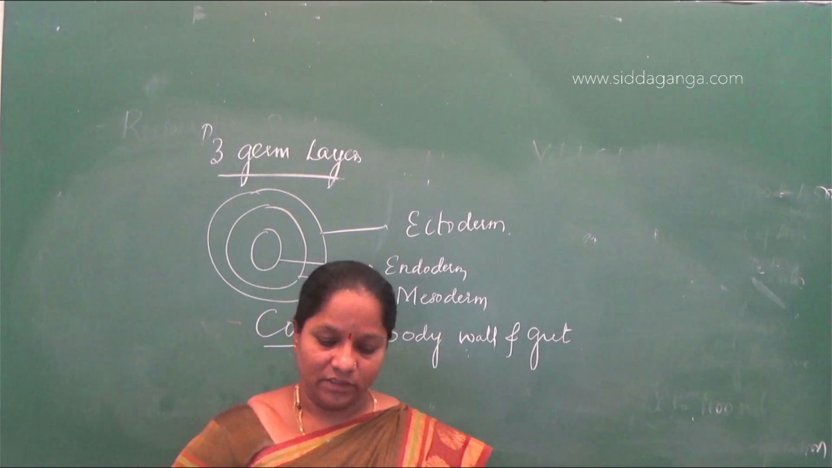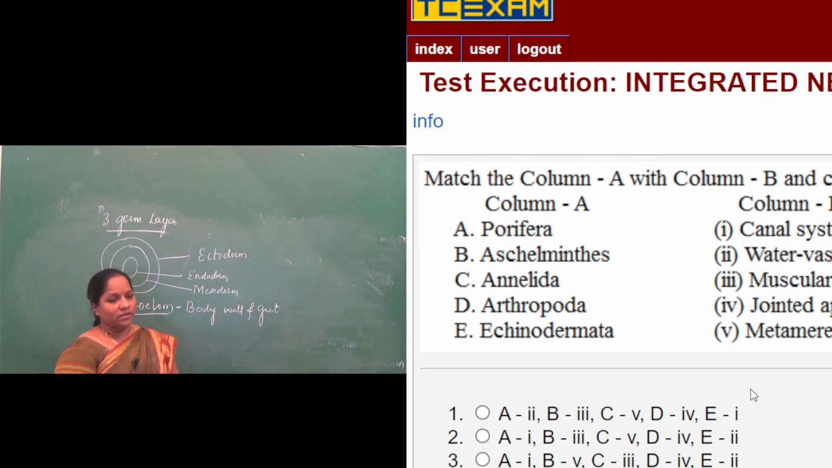Next one. There is a match the following given here. Match column A with column B. The first column A has Porifera, B is Aschelminthes, C is Annelida, D is Arthropoda, E is Echinodermata. So see column B. When we read the unique characteristics of Porifera, we know that it is the best example for canal system. Water enters the body by the small openings called ostia, then it enters the osculum, and it comes outside. That type of system is called canal system.